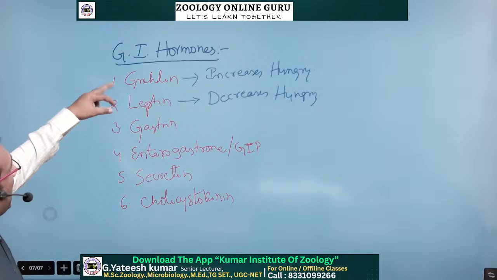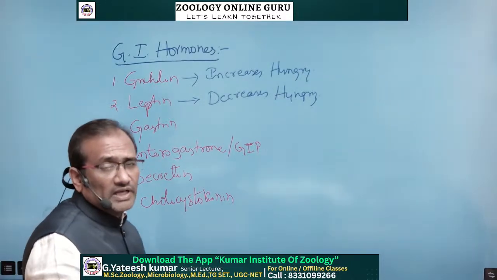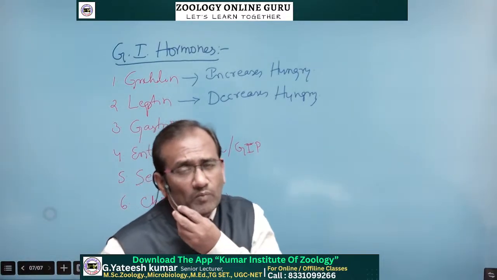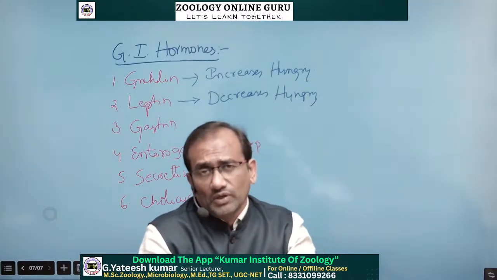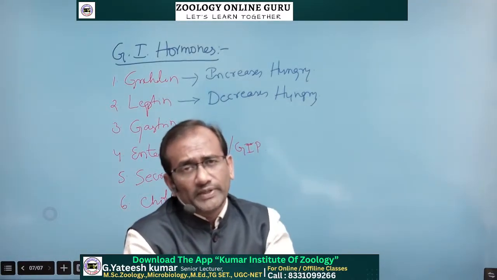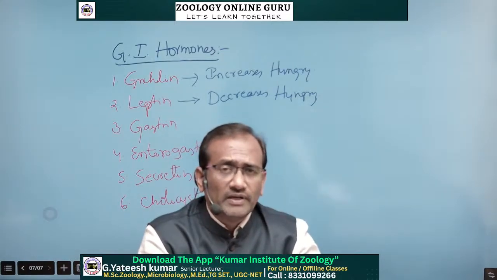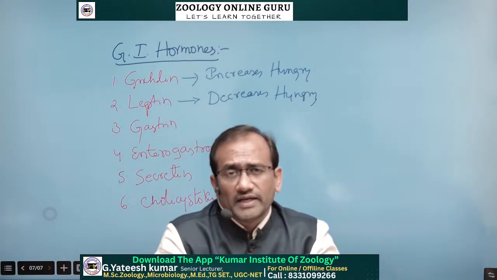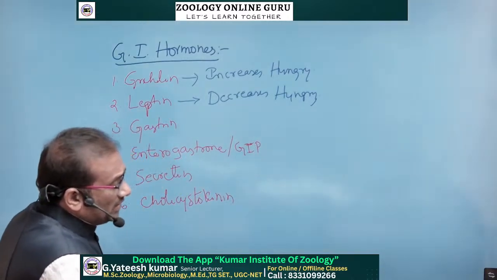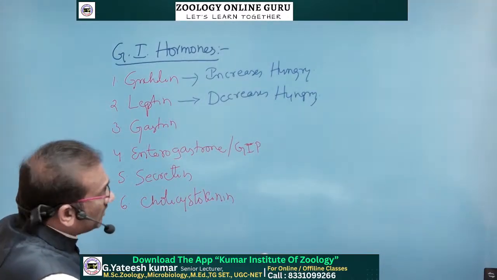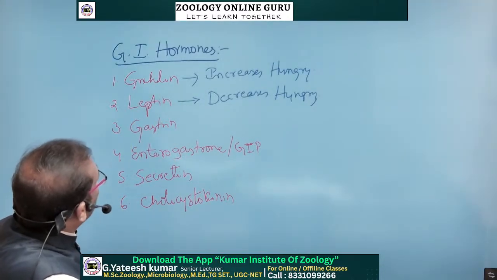So both are antagonistic, like insulin and glucagon hormones, which we discussed yesterday. Ghrelin increases the appetite, and leptin decreases it and stops the eating of food.